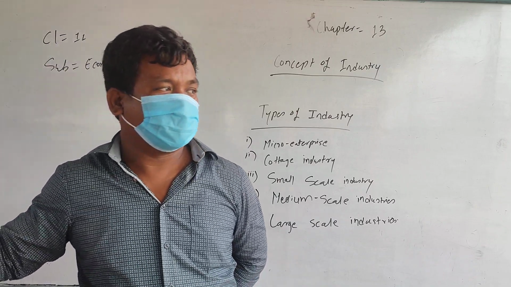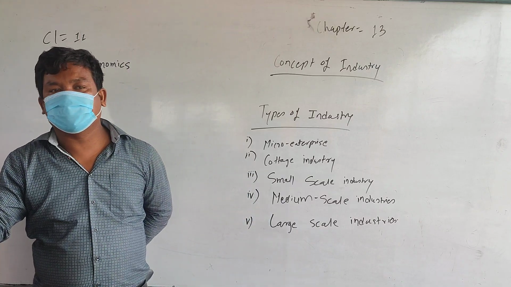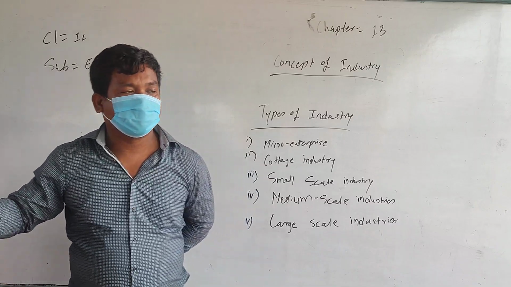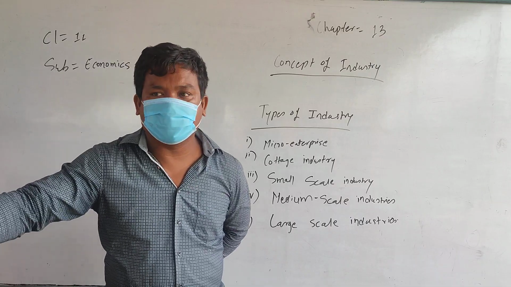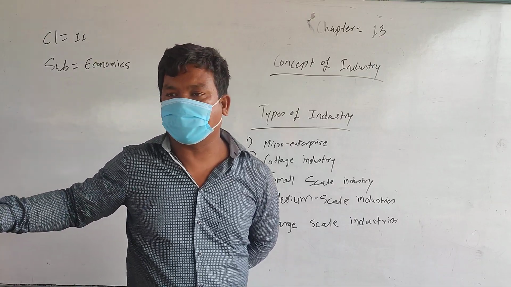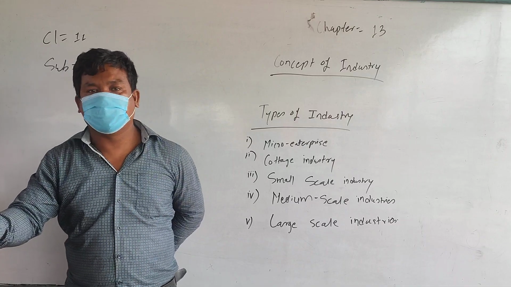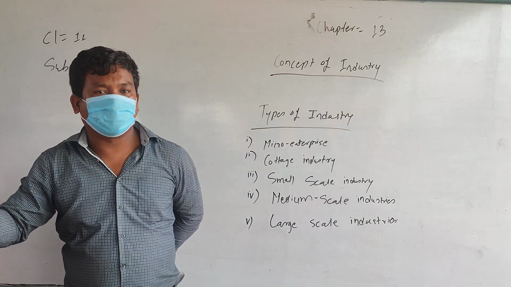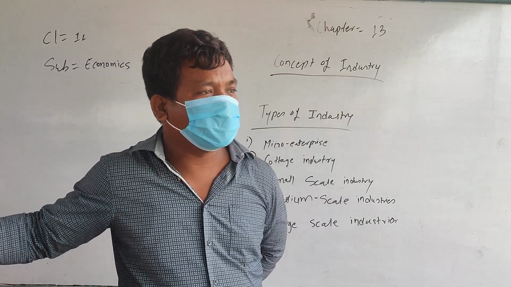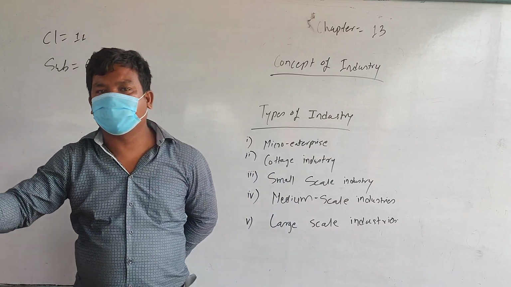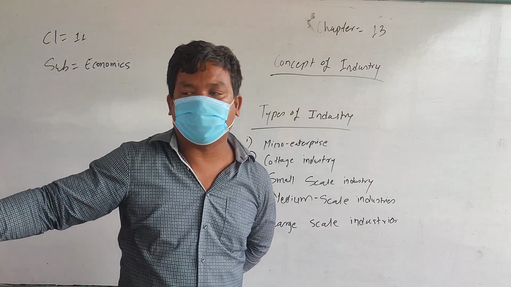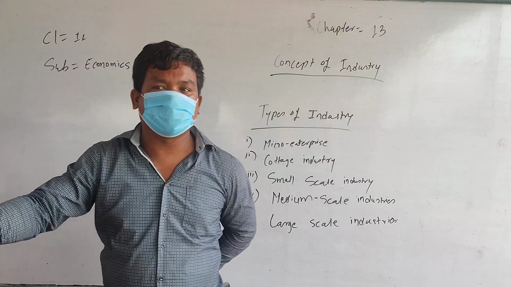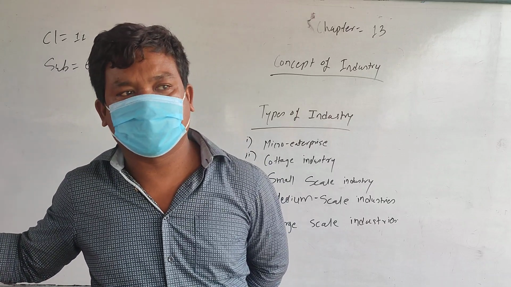What is the concept of industry? Industry is a group of business organizations or a group of firms producing different kinds of goods and services by utilizing different factors of production like land, labor, capital, and organization. This is known as industry. Usually, what do they do? They produce different kinds of goods and services for the fulfillment of the people. This industry also plays an important role in creating opportunities for the public. It also supports national economic growth and development. Plus, this industry also supports fulfilling the needs of the people.